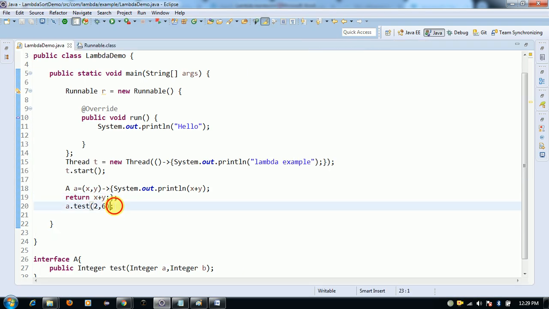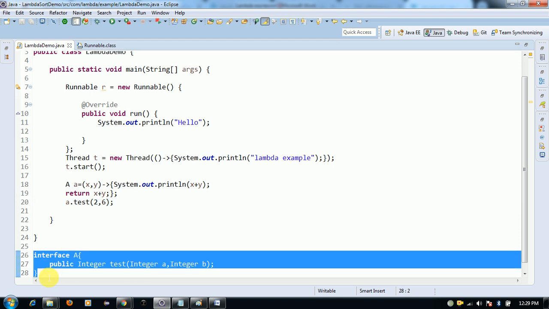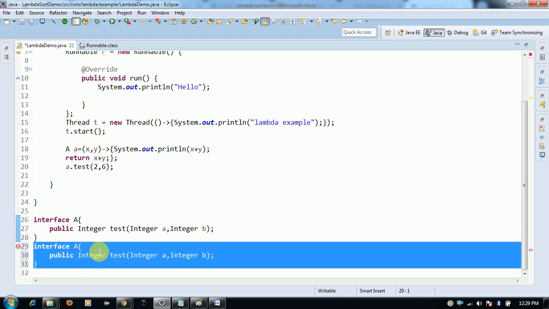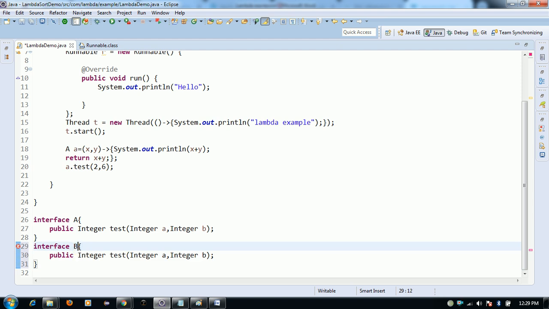When you have only one parameter, I'm taking one more interface here, interface B, with void type.